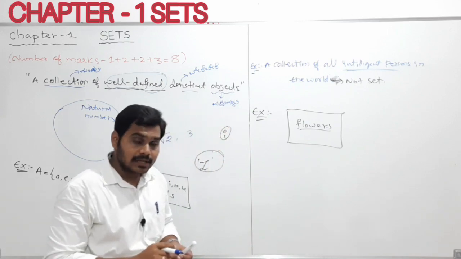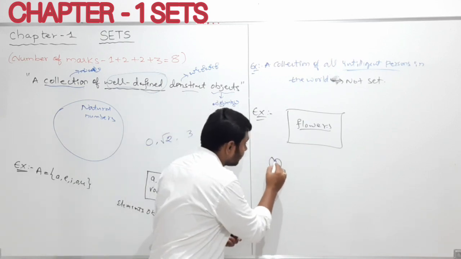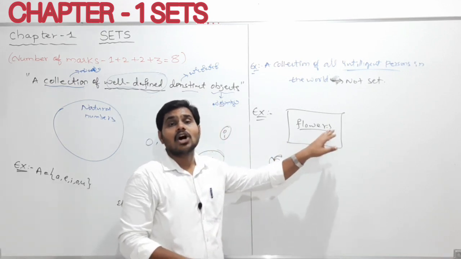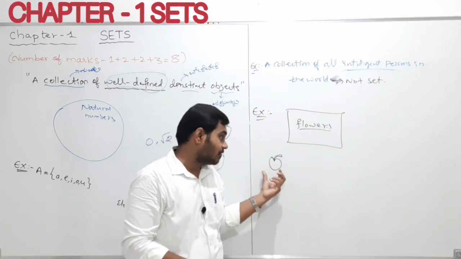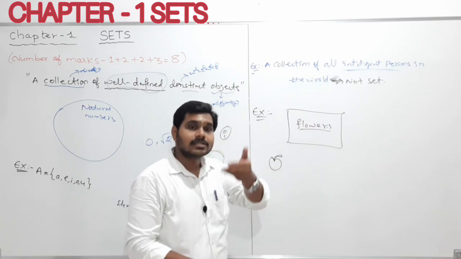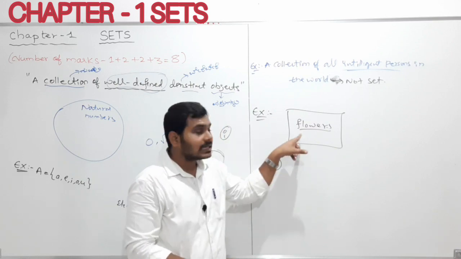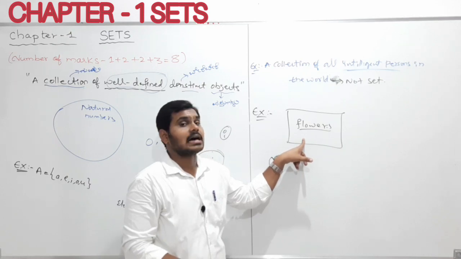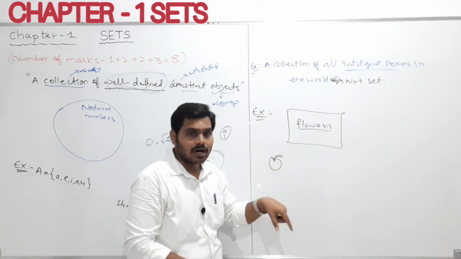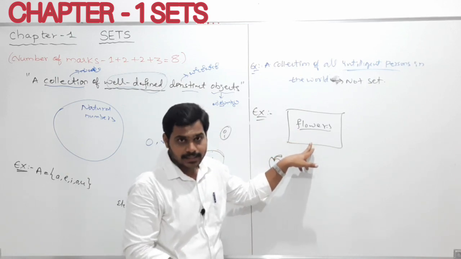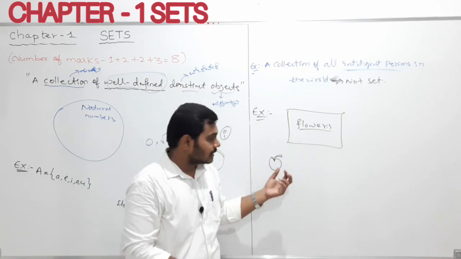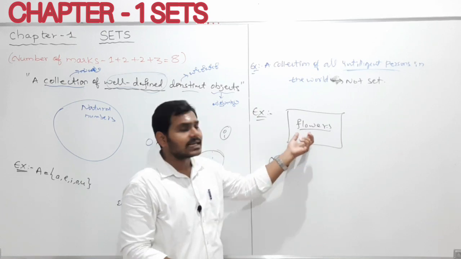And now my dear students, if I give you an apple, it is one collection which contains all flowers, and I give you one apple, and then I ask you whether this apple is contained in the set. If I ask you, what is your answer? Your answer is no. Why? Because this is a box which contains only flowers, not fruits. Apple is a fruit. So this will not be contained in this box.